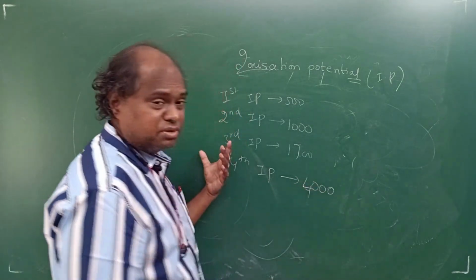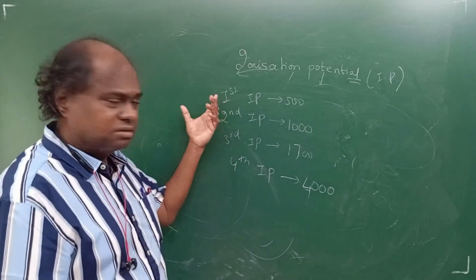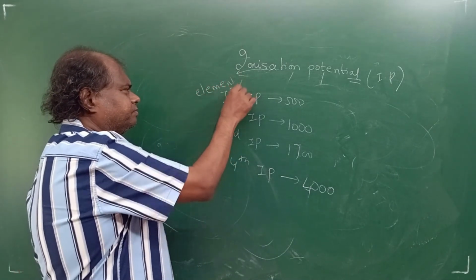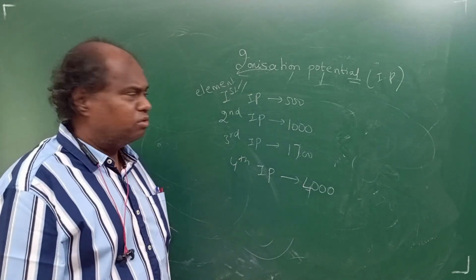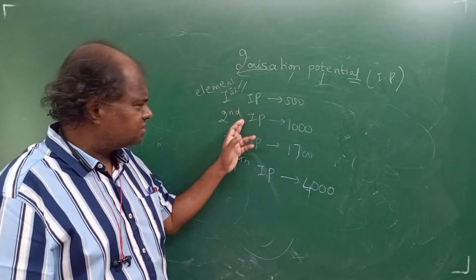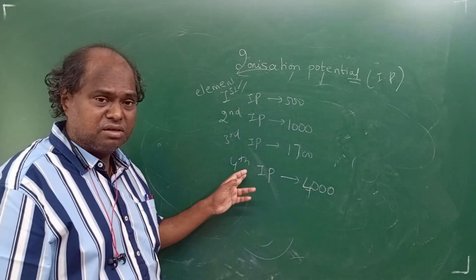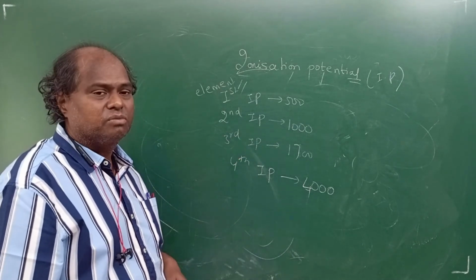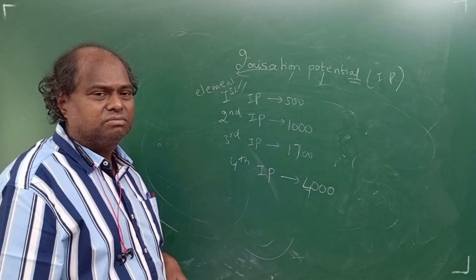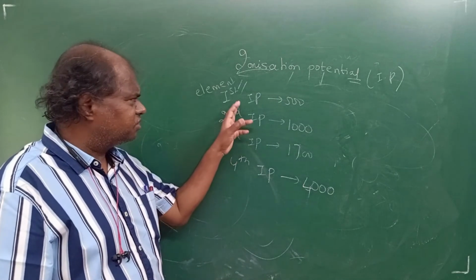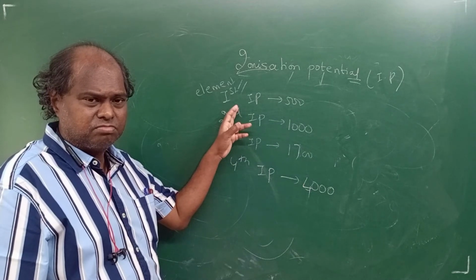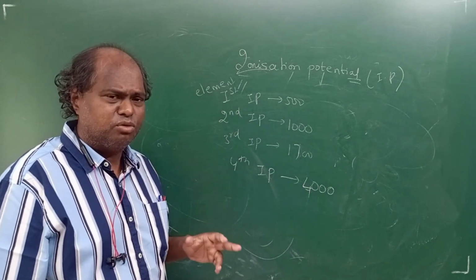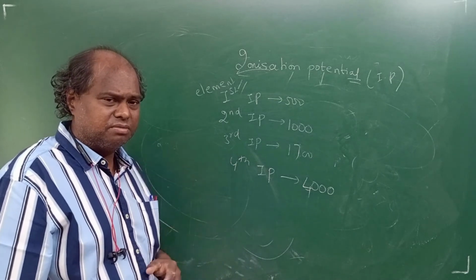What they'll ask you in the exam is: this is an element, right? Which group does it lie in? How will you answer this? First IP, not difficult. Second, not difficult. Third, not difficult, fourth is very difficult, you see. That means this lies in the third group of the periodic table. Clear? For first group, easy to remove one. Second group, easy to remove two. Third group, easy to remove three. The third group of the periodic table.